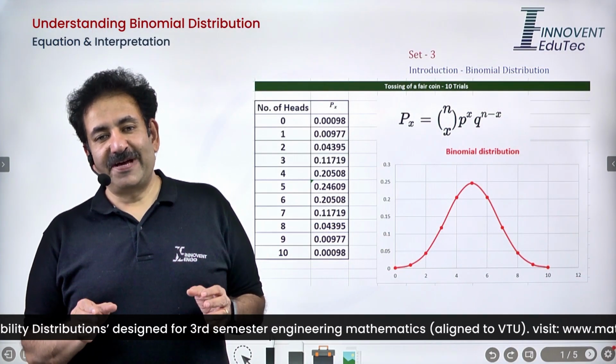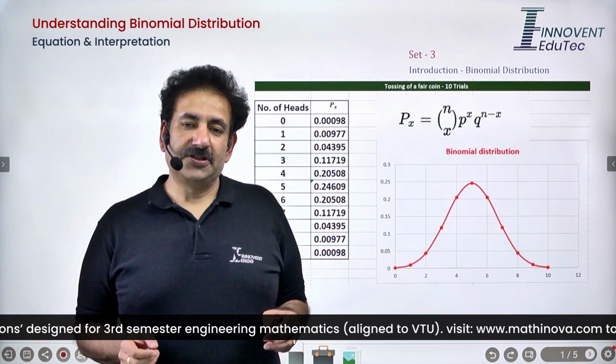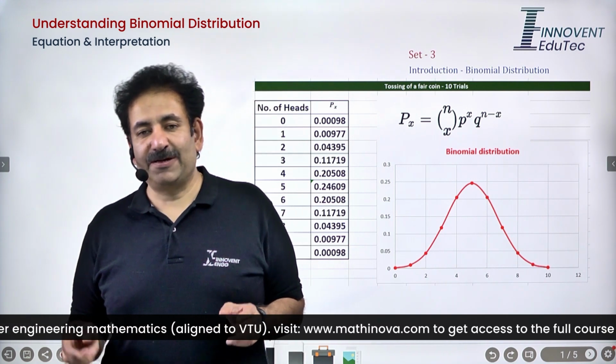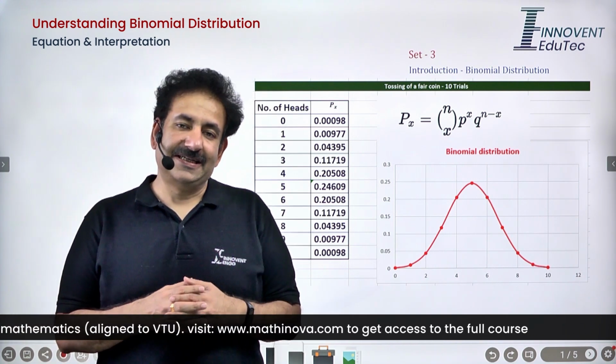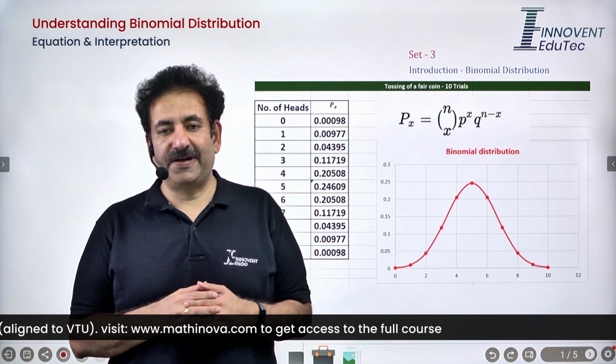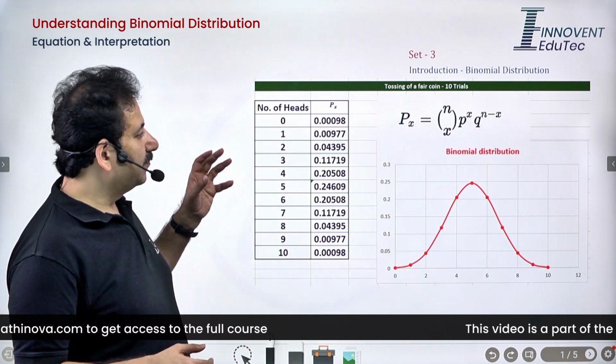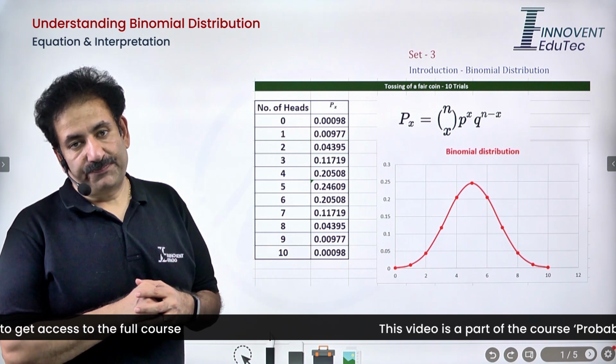Thus far, we have looked at distributions for continuous random variables, that is normal and exponential, and also some of the general continuous distributions. Now let's try and look at the binomial distribution.